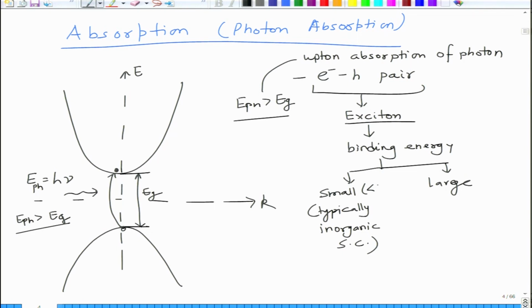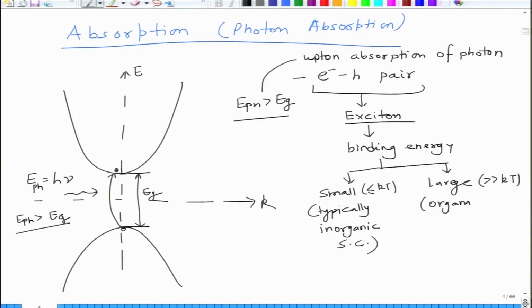Small means of the order of kT, and this is much larger than kT in the organic case. kT is about 28 milli electron volt, so the energy is of the order of 0.2, 0.3, even larger electron volt in case of organic semiconductors.